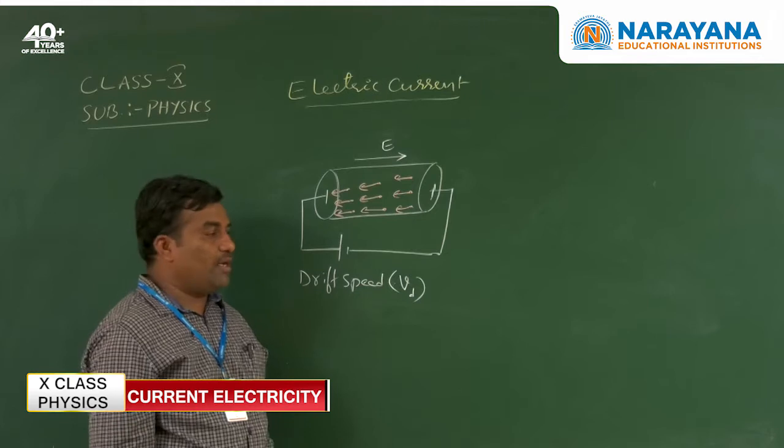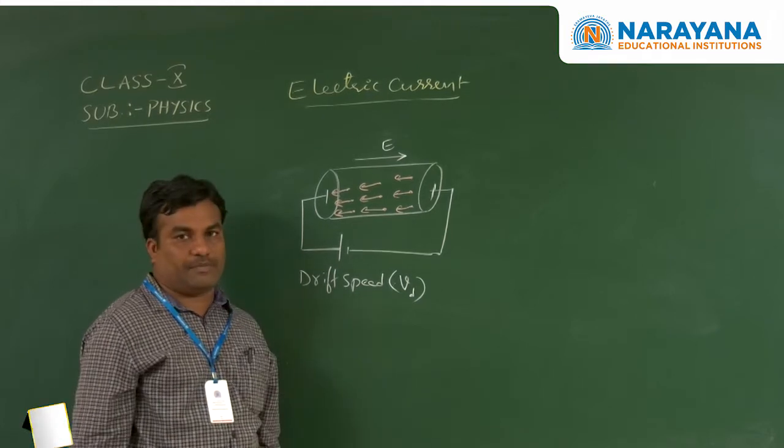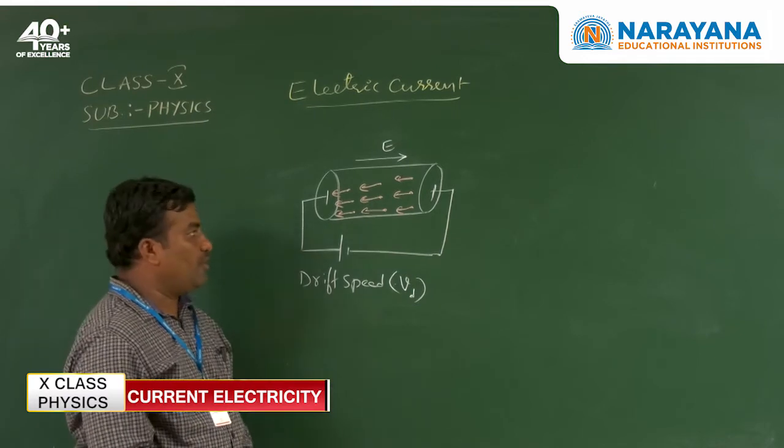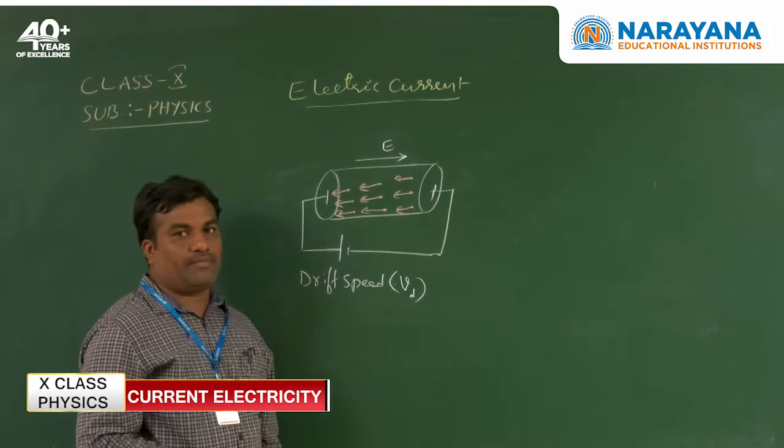Now we calculate the drift speed. To calculate the drift speed, first of all, we take a unit area of cross section of the conductor.